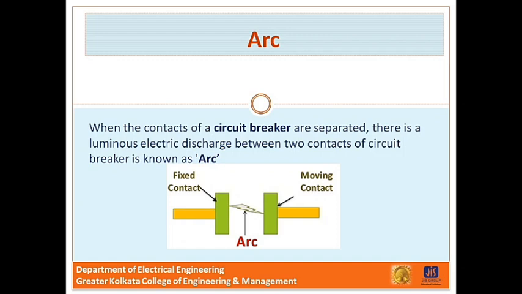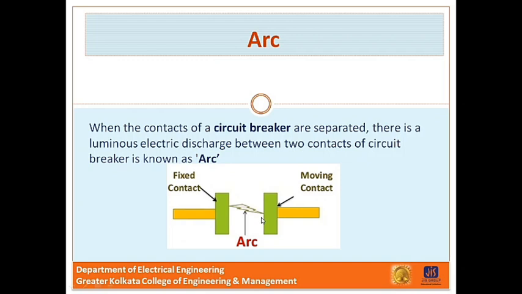The heat produced in the medium between the two contacts is sufficient to ionize the air or vaporize and ionize the oil. The ionized air or vapor acts as a conductor and an arc is struck between them.